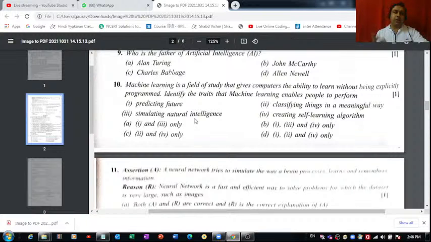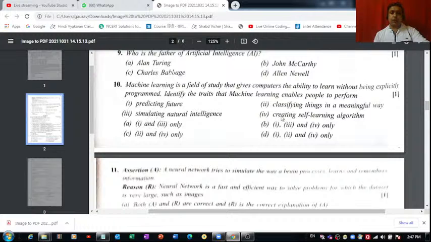Artificial intelligence is not about creating a simulator of natural intelligence. It's a part of computer science, which helps us in combining machine learning and human intelligence together, so that we can create a machine, some algorithm which can mimic human behavior. So that's absolutely not correct.